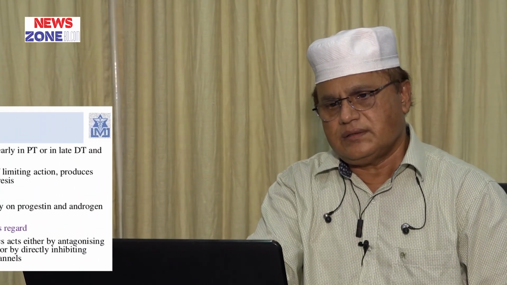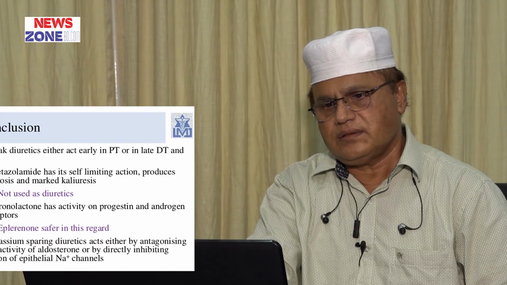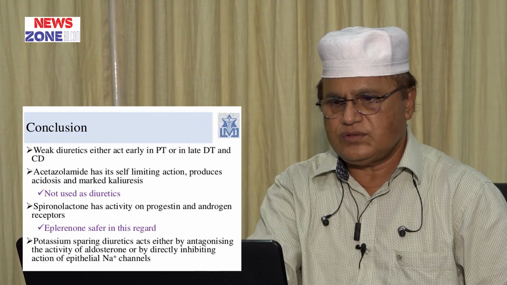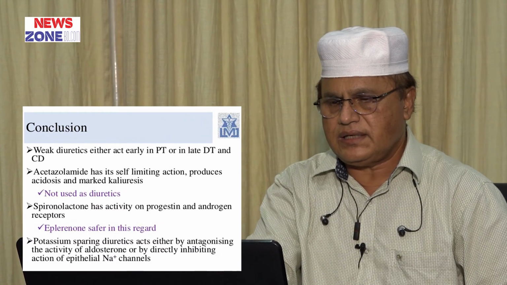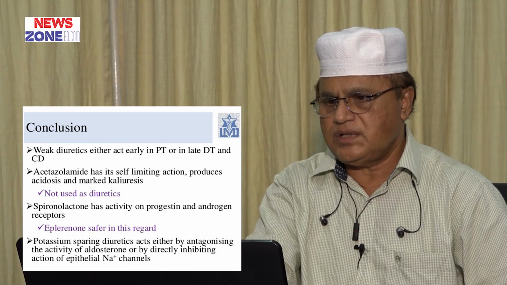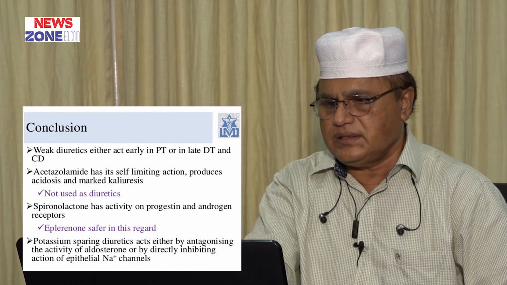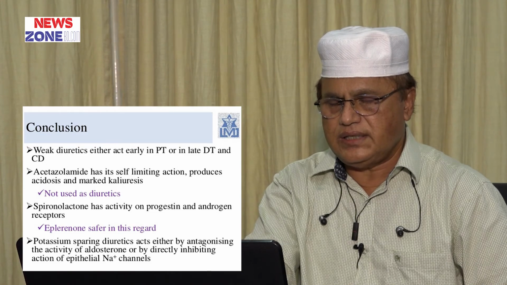Conclusion about low efficacy diuretics, that is weak diuretics. They act either early in the proximal convoluted tubule or in the distal tubules and collecting ducts.